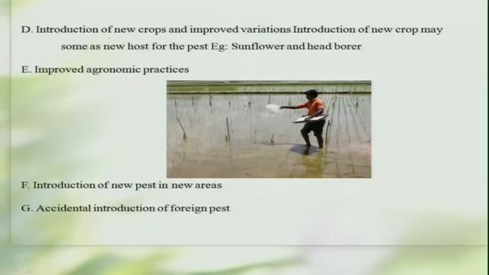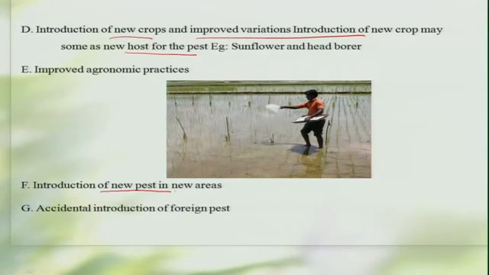The next one is the introduction of new crops or improved varieties. This will also lead to the formation of pests. For example, any agronomic practices that we introduce may be quite beneficial to these insects and then lead to a pestiferous nature. Improved agronomic practices such as fertilizer application: we know that if you apply more and more nitrogenous fertilizer to crops like paddy, that leads to the development of newer pests such as leaf folders, brown plant hoppers, etc.